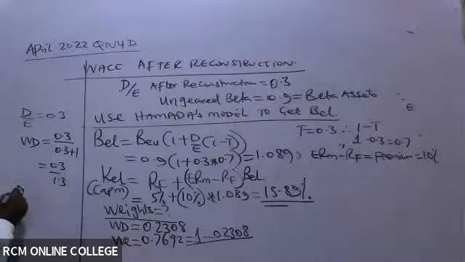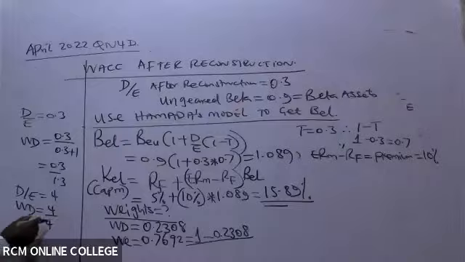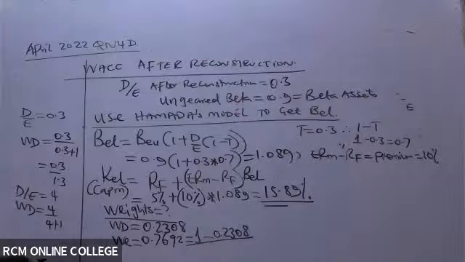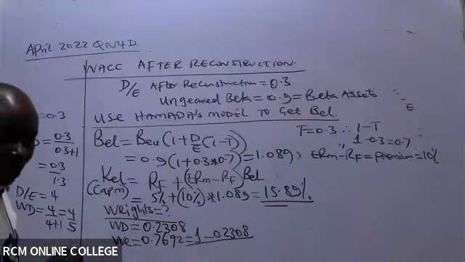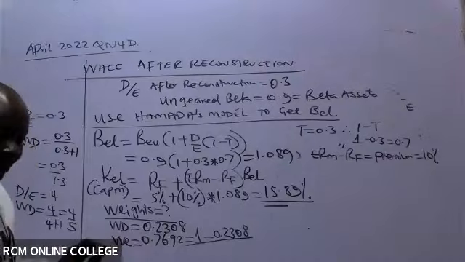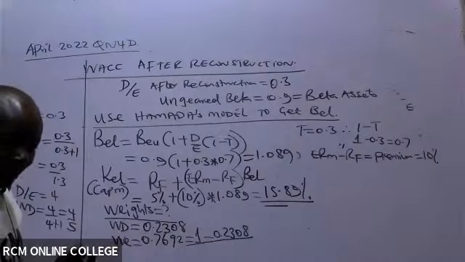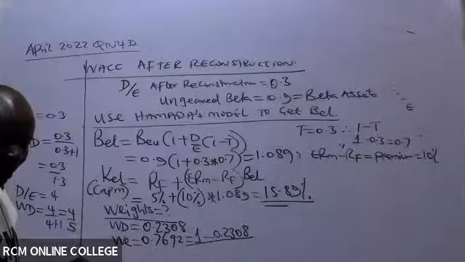So if you're told that debt to equity, for example, is 4, and you want to get the weight of debt, you take 4 all over the same 4, but for the denominator, you must always add 1. So this will be the same as 4 over 5. Are we together now, ladies and gentlemen, as to how we got these weights? Understood. Thank you very much.